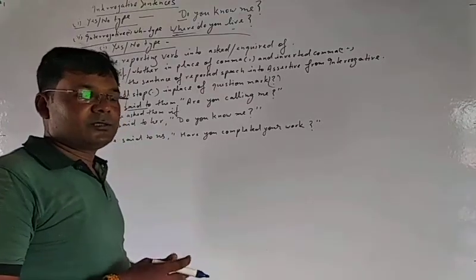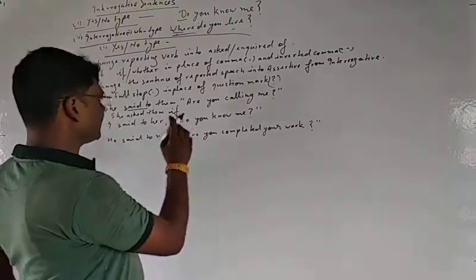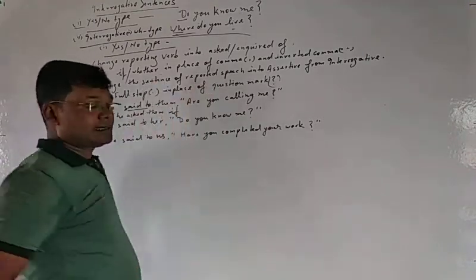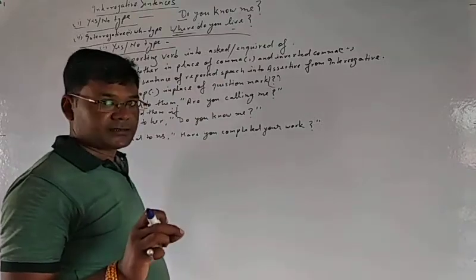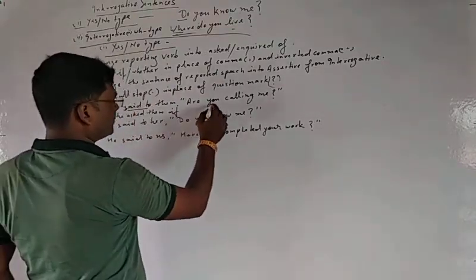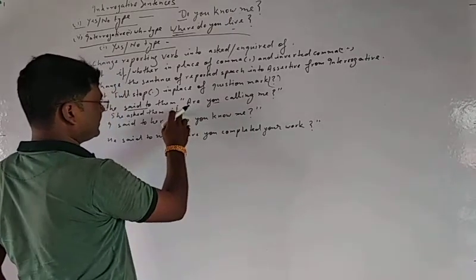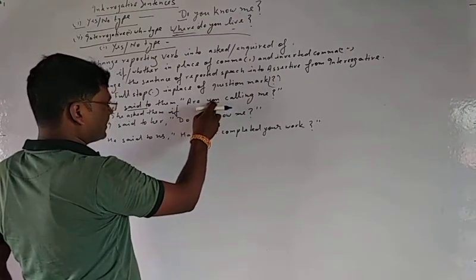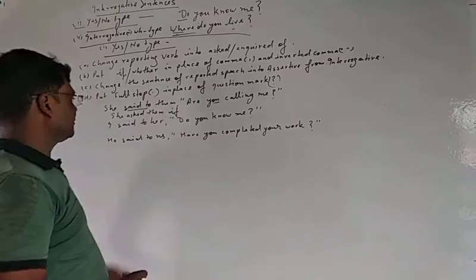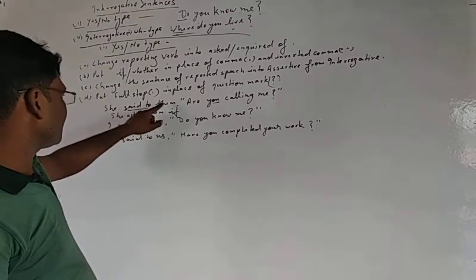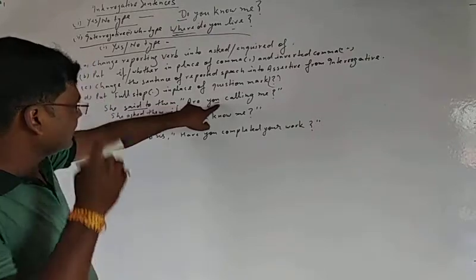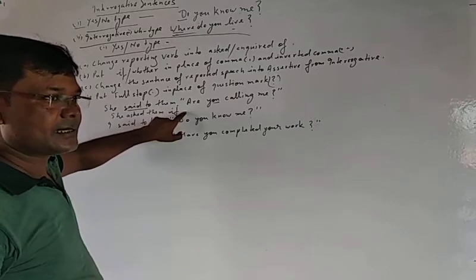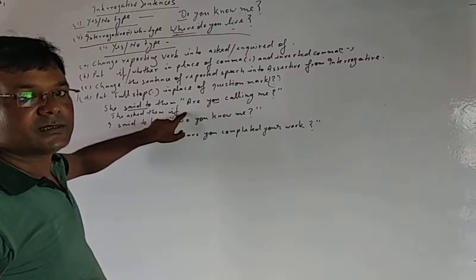Interrogative starts with a helping verb. An assertive sentence starts with the subject. That means we should put here "you" first, then use the helping verb. "You" is second person. Second person is changed according to the object of the reporting verb. The object here is "them" and "you" is here in nominative case. So they will be put in nominative case, and the nominative case of "them" is "they".